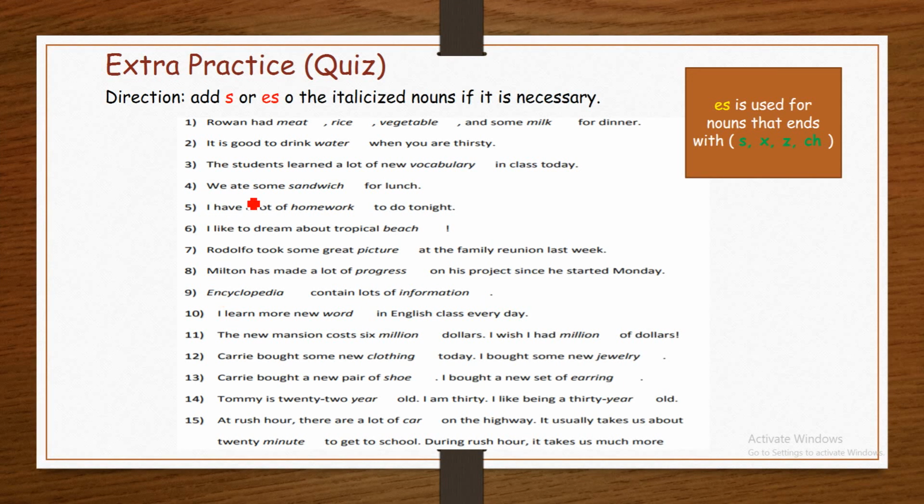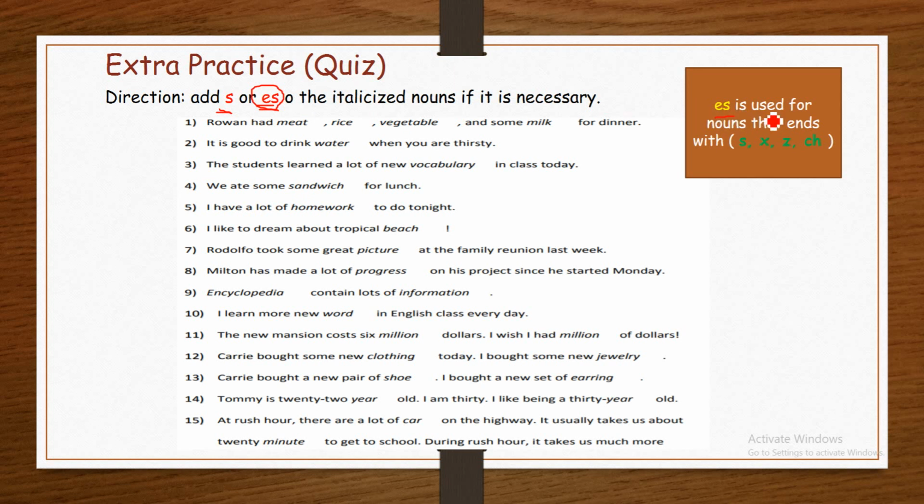Extra practice. Directions: add s or es to the italicized nouns if necessary. Where can we add es?